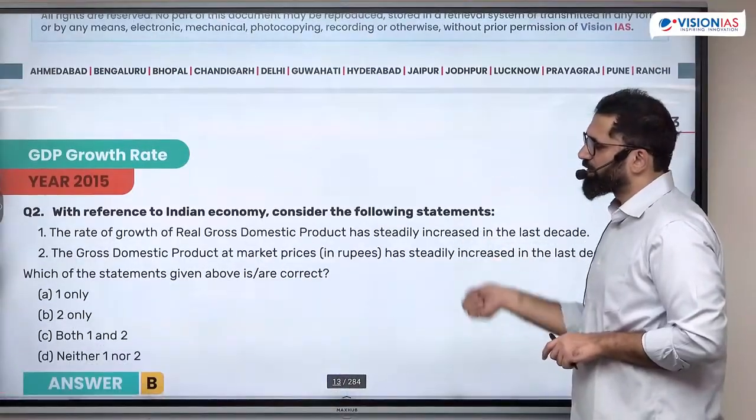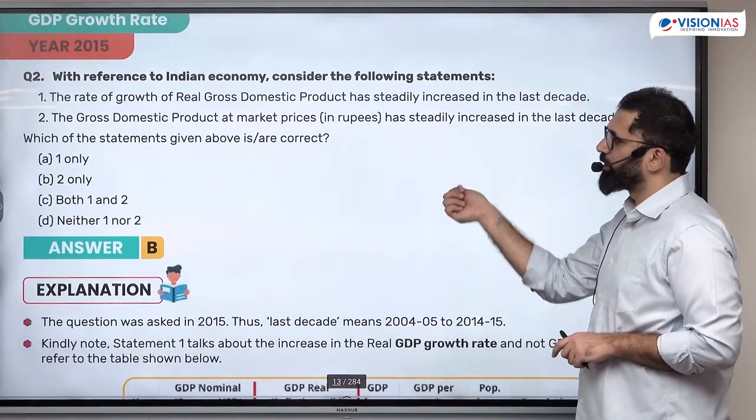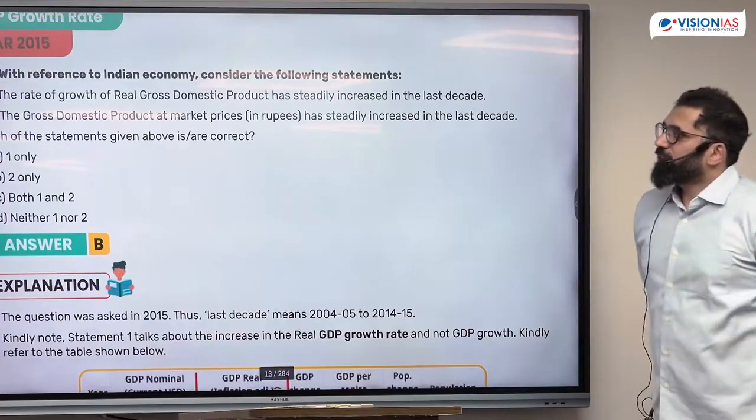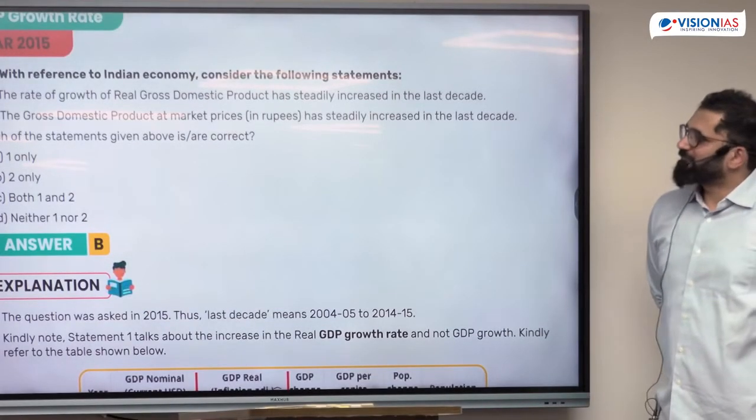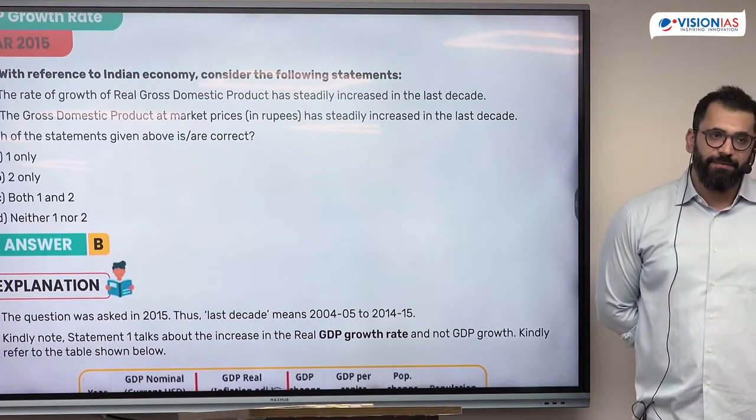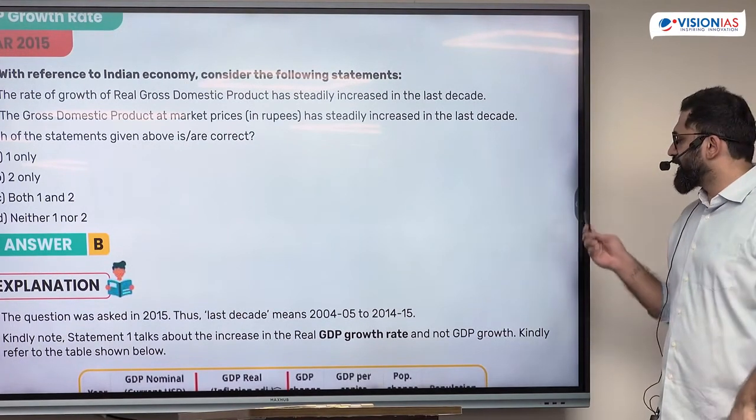Mostly an understanding-based question, and you need to know the concept of tax buoyancy. With reference to the Indian economy, consider the following statements. The rate of growth of real GDP has steadily increased in the last decade. What do you understand by real GDP?